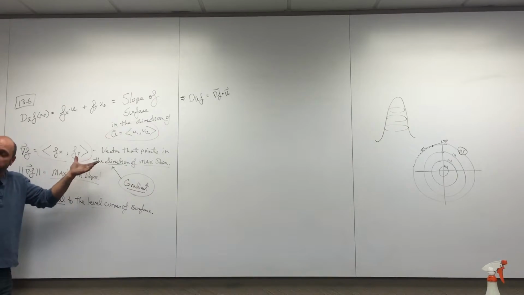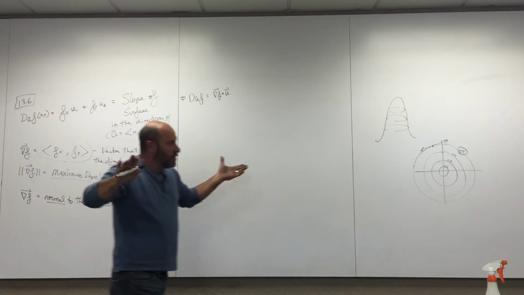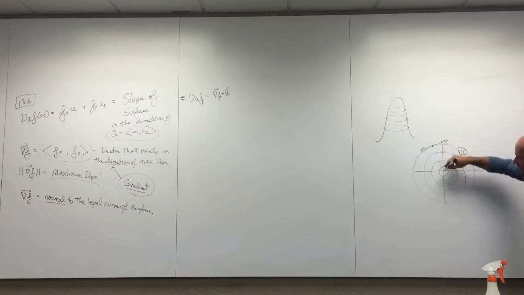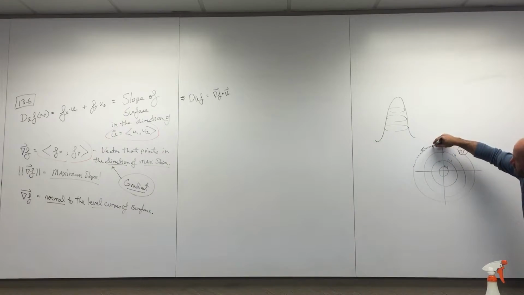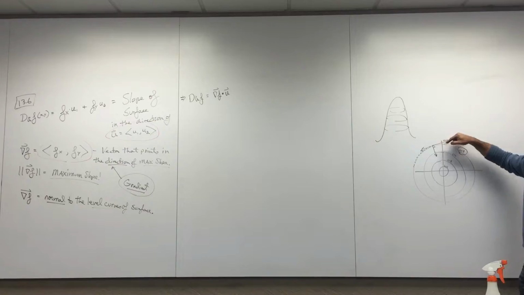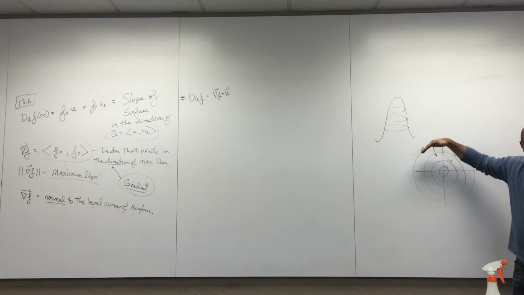The gradient takes me up the steepest direction, which would be toward the center of this picture. The point is, it should be perpendicular to the level curves, perpendicular to the concept of not changing your height.